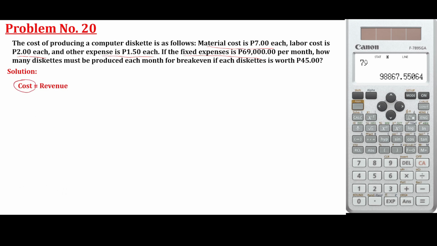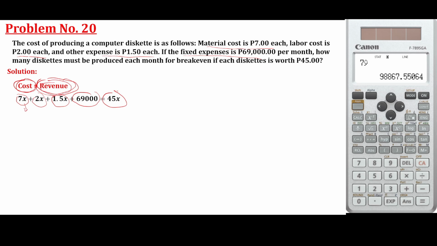So you just get the cost is equal to revenue. Yung cost is yung total na ginastos during the production and revenue yung total na benta. Okay, so for the cost, 7 times, we are looking for the number of pieces, no, per month na nagagawa. 7 pesos, material cost, 2 pesos, labor, 1.5, other expense, and the fixed rate per month, 69,000. So you're going to sell that for 45 pesos.